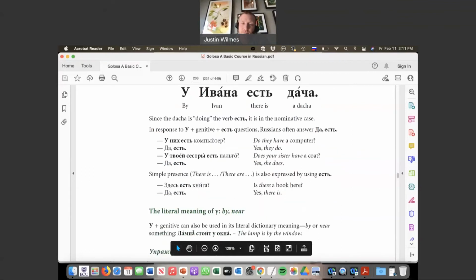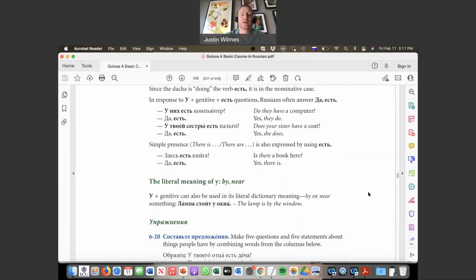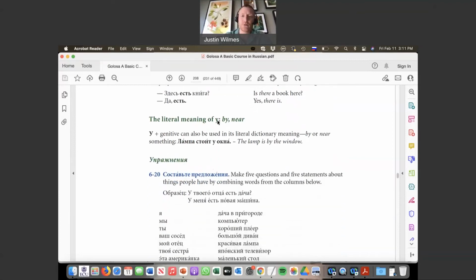There's a couple other ways we can use it too. So you can say, Здесь есть книга. This is not using u. This is just using the verb есть, like saying something exists or is present. So here, is there a book? Is there a book here? Здесь есть книга? Да, есть. Yes, there is.